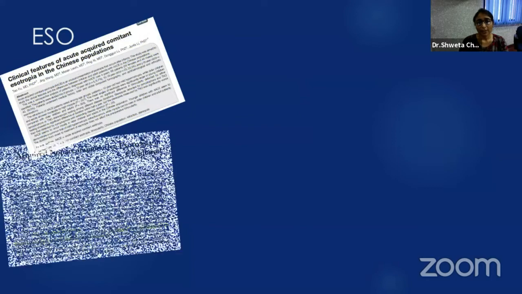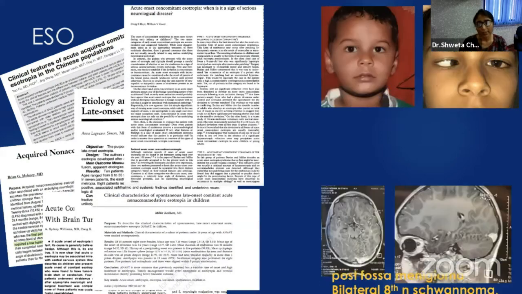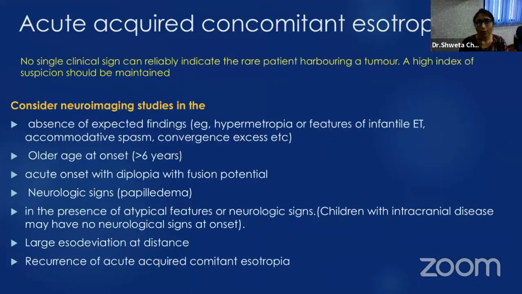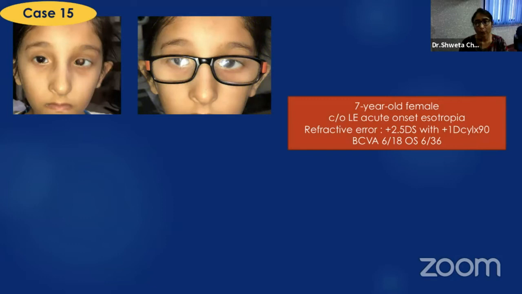There is various literature available which shows that acute onset esotropia can present with tumors, and one should know when to order neuroimaging in case of acute onset esotropia. When there is absence of expected findings like hypermetropia, accommodative component in esotropia, older age, acute onset with diplopia with fusion potential, neurological signs, in the presence of atypical features or any other neurological signs at onset, and large eso-deviation or recurrence. Consider this example, a 7-year-old female presented with acute onset eso.